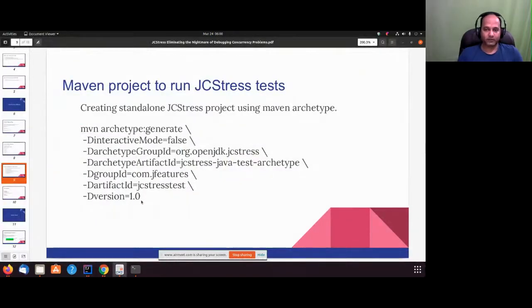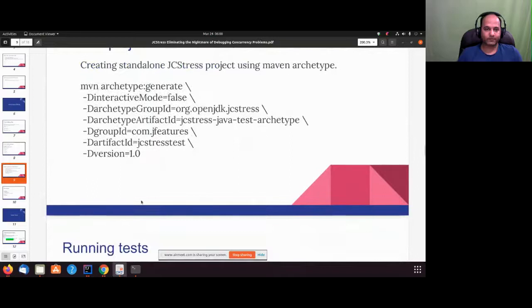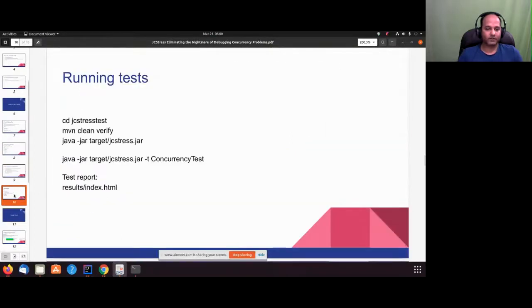The other thing, we'll go to the next part, running the test. We already saw how we run the test. These are the options if you are using the GC Stress repo from GitHub. You build it first, then it builds the GC Stress jar, then you run your test using this. And you can specify -t to give the test name.